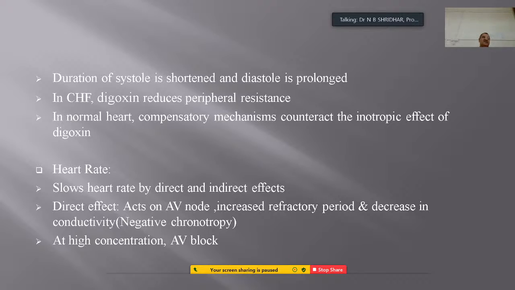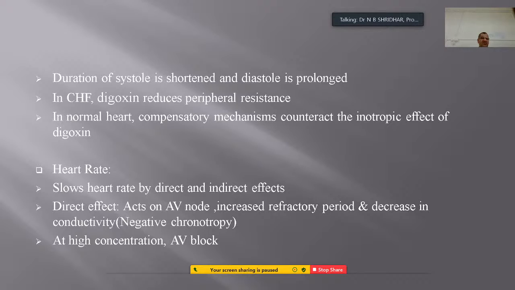So that's called congestive heart failure. And in a normal resting heart, compensatory mechanisms counter the inotropic effect of the digoxin.